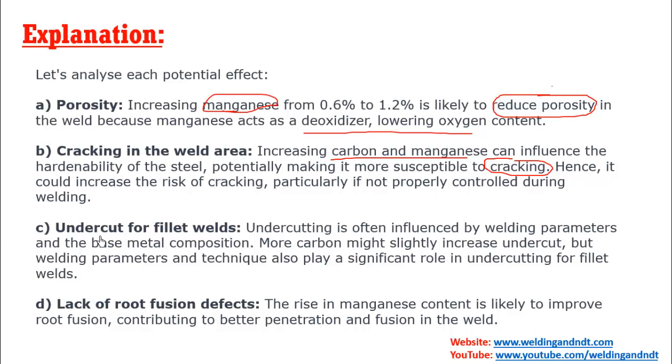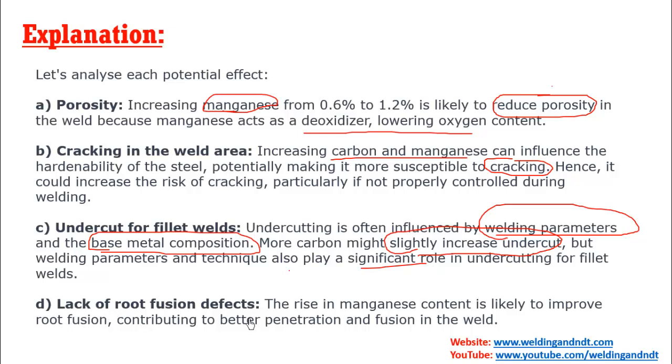The third option was undercut for fillet welds. Friends, undercut mostly depends on the welding parameters. If your welding parameters are wrong, then chances of getting undercut will be very prominent. But it slightly depends on metal composition also. More carbon will slightly increase the undercut, but welding parameters and technique play a very significant role.